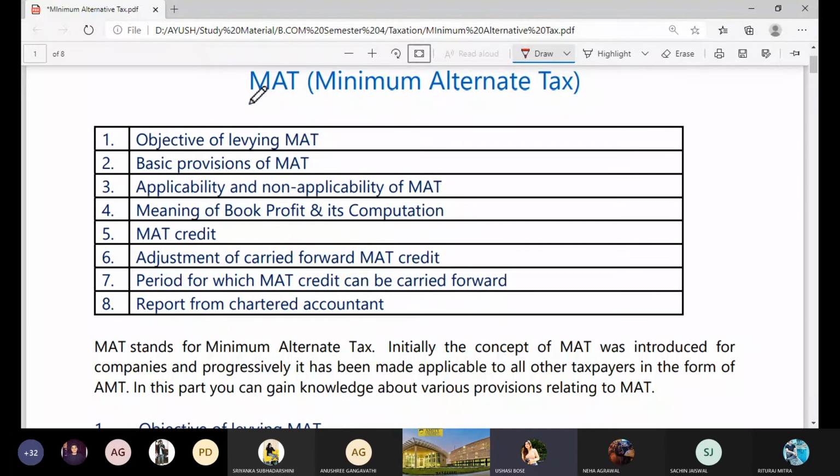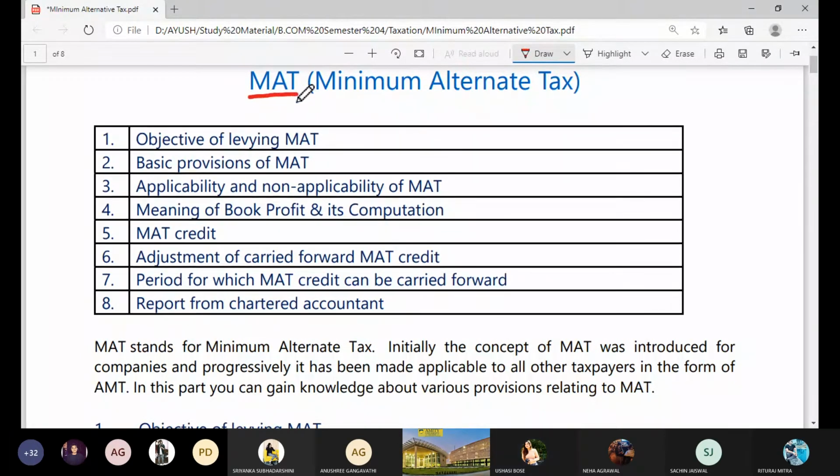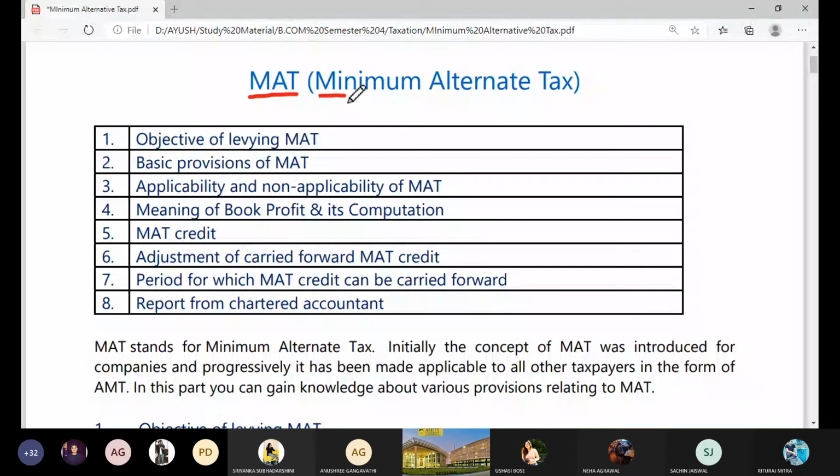Okay, guys, we have started with this topic, MAT. As I told you, this topic comprises 2 main words. The first is minimum and the second is alternative. First of all, we need to understand what minimum and what alternative mean. By the term minimum, we mean that the tax liability of a company can never be less than what we compute in this part, because this is the minimum amount that they need to deposit to the government.